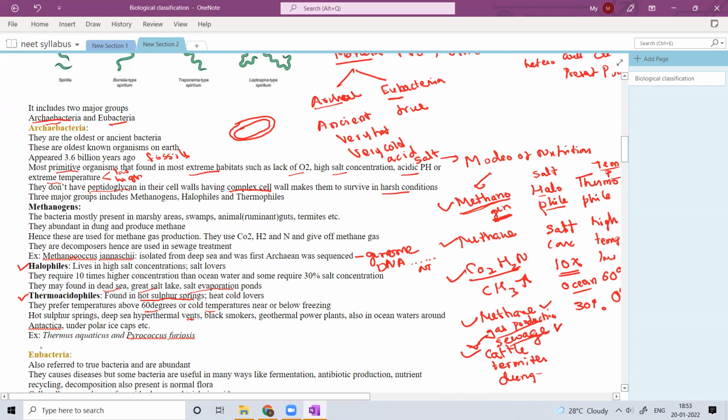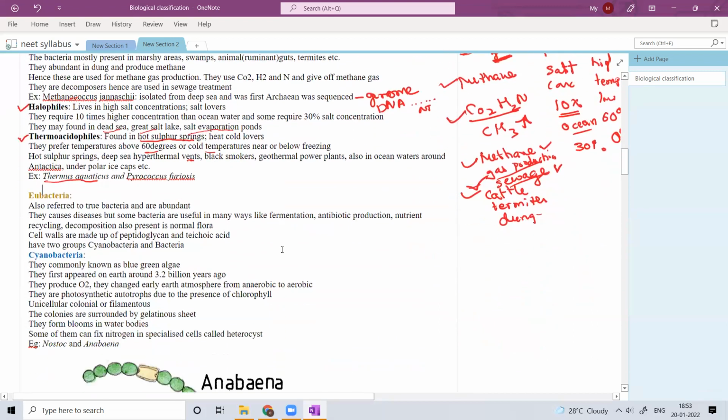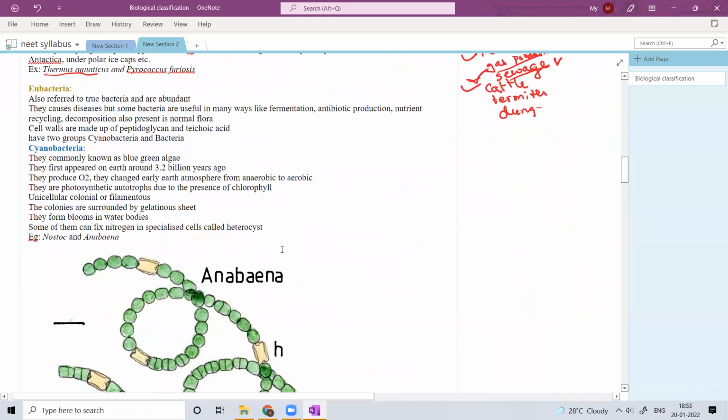So what are the examples? Thermus aquaticus. So this is the bacteria which is present in the high temperature. Pyrococcus furiosus. So these two are the examples. So next comes the eubacteria.